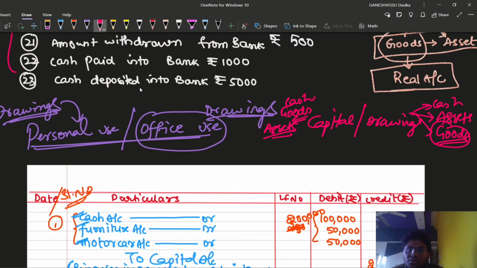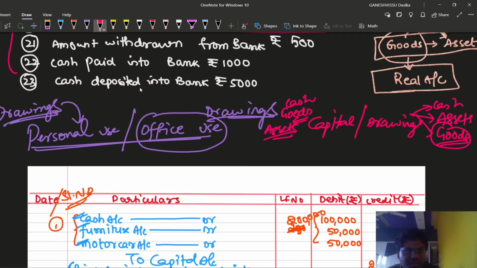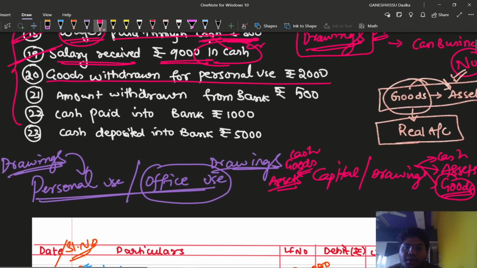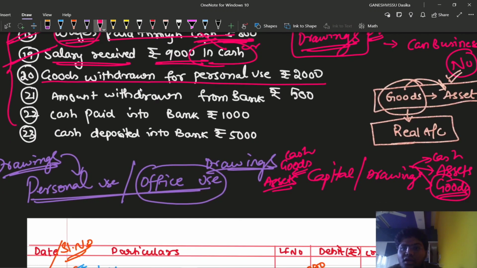Because the goods which we are having are like purchases we have made. From any trader we have made the purchases. So from the purchases we are withdrawing some sort of goods now. So can we say that the drawings have been made from purchases now? Goods have been withdrawn for personal use, right? Yeah, it is a personal use. So can we link with the purchases account now? Because goods are being withdrawn from purchases only.